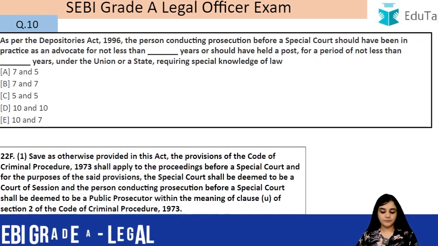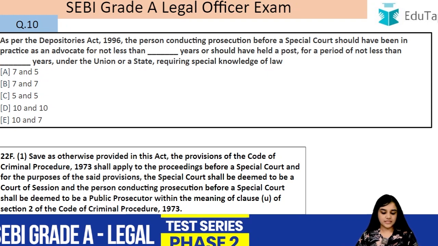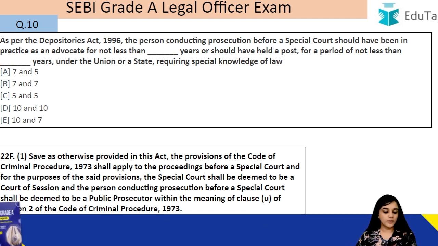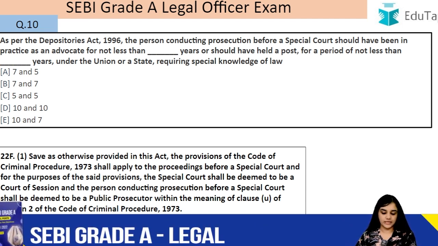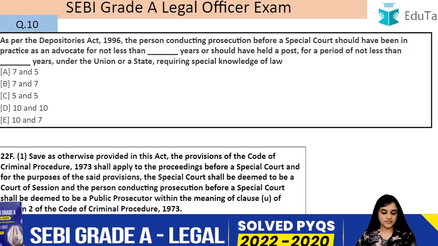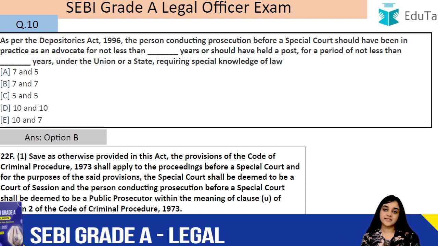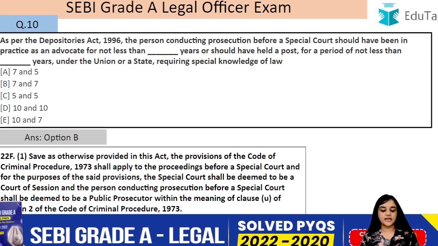Question number 10. As per the Depositories Act 1996, the person conducting the prosecution before a special court should have been in practice as an advocate for not less than how many years, or should have held a post for a period of not less than how many years under the union or the state requiring special knowledge of law. So we have already covered this. The answer is B, that is 7 years as an advocate or 7 years under the union or the state government requiring knowledge of law.